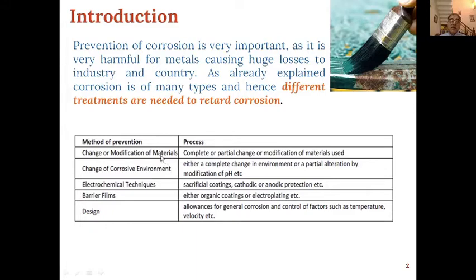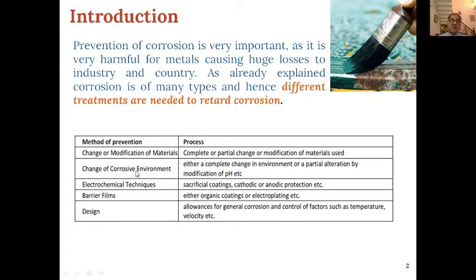There are a number of methods which are followed for prevention of corrosion. Change or modification of material can lessen the corrosion. Then change of corrosive environment can also be used as a method.